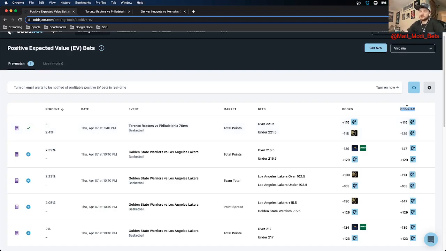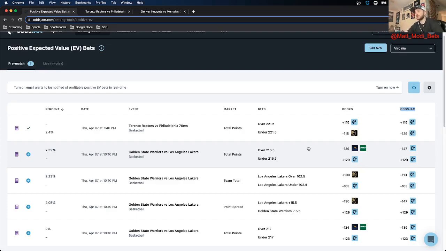The first thing you should look at when you're deciding whether to place a positive expected value bet is the market width. The way you calculate that is just by looking at both sides of the OddsJam perfect line. In this case, since it's a plus and a minus, you just subtract the two numbers. So 129 minus 115 equals 14. So this market width would be 14 cents. For this one, since they're two minuses, 13 and 3, you add those together, this one would be 16 cents, 13 plus 3.